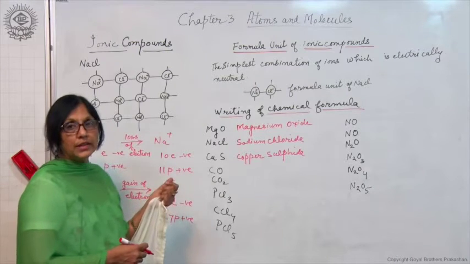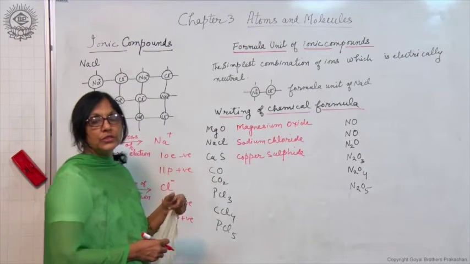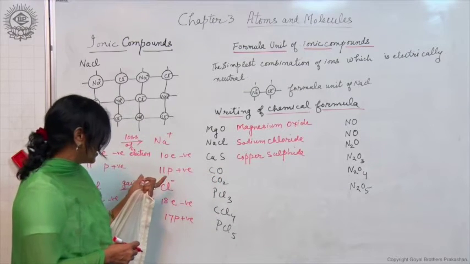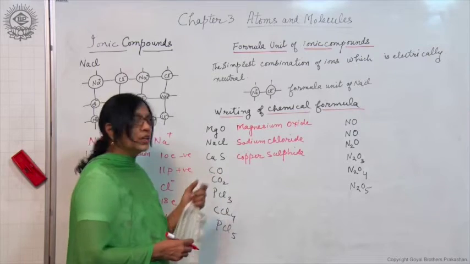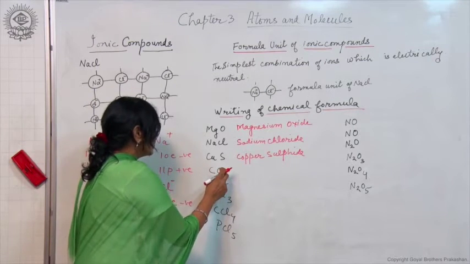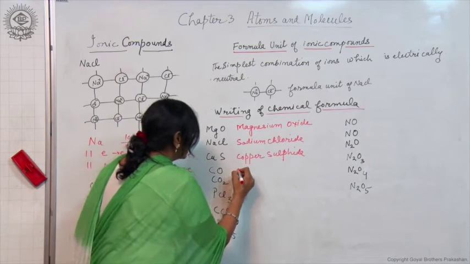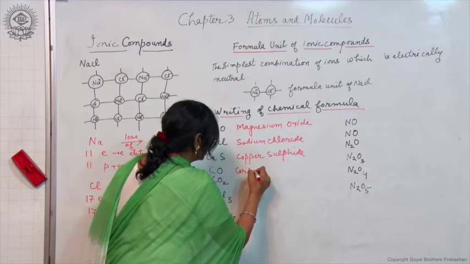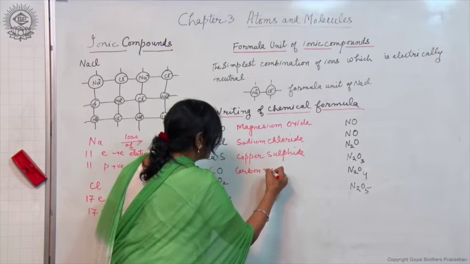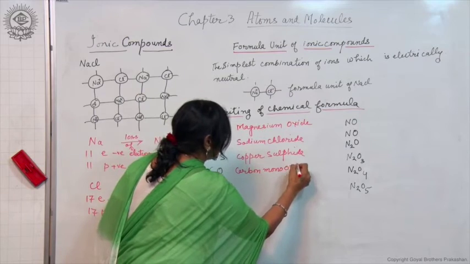Details you will learn later on. Carbon is less electronegative than oxygen, so it should be written first on the left hand side and oxygen on the right hand side. Now there is only one oxygen, so how is it written? It is written as carbon monoxide, mono for one oxygen atom, mono oxide.